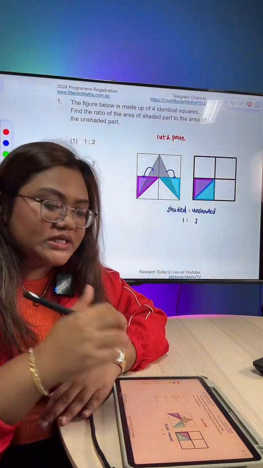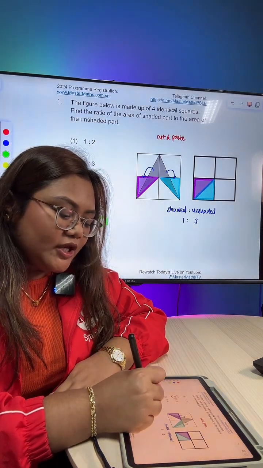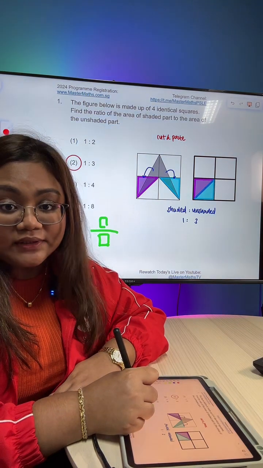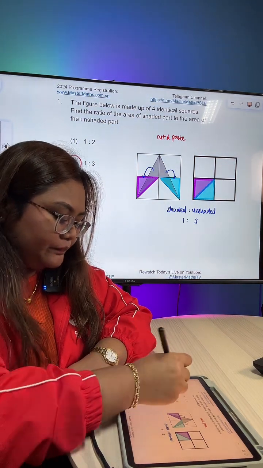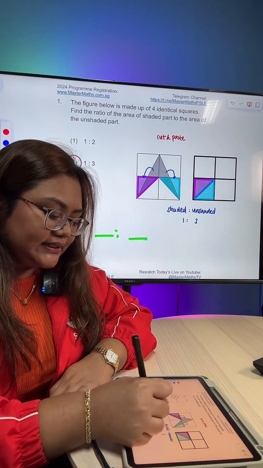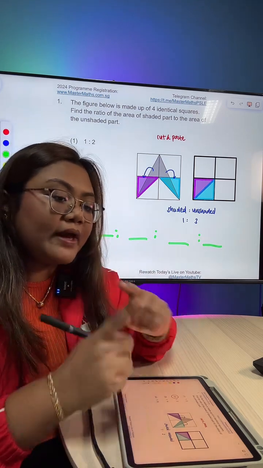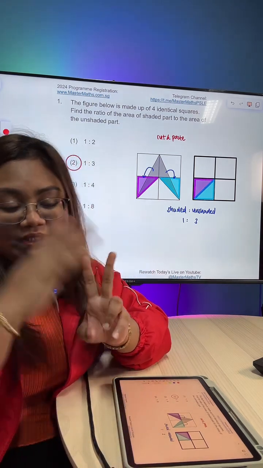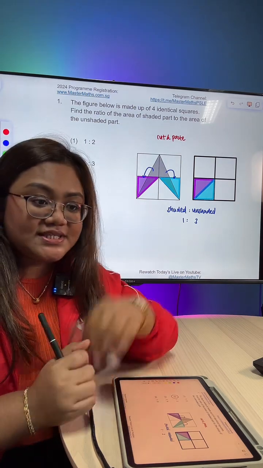But for a ratio, it is slightly more preferred because we can not only show the relationship between 2 items, we can also introduce a third item. So we can have a ratio that looks like this. We can also introduce a 4th item. So basically, we can compare between more than 2 items at the same time. That's why ratio has a slight advantage over fractions.